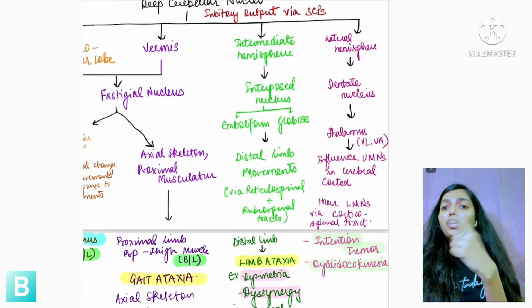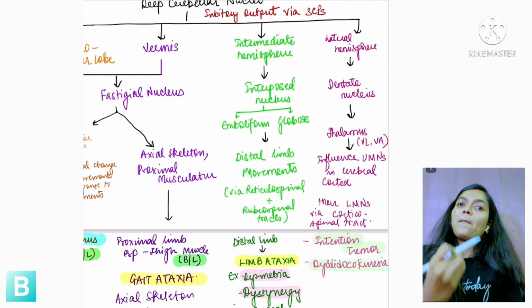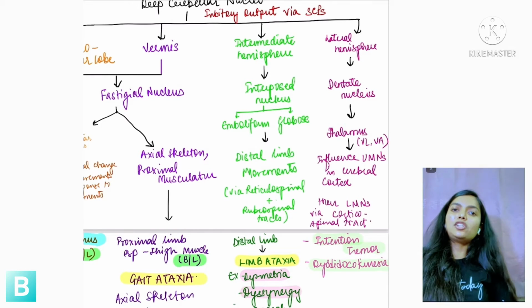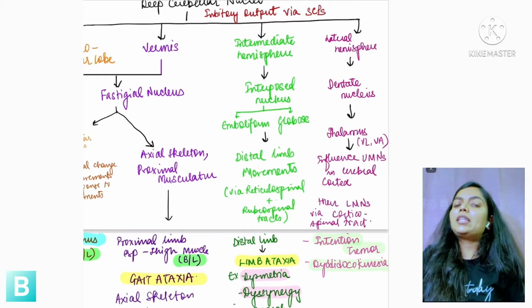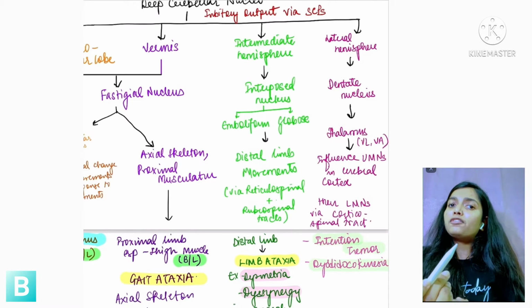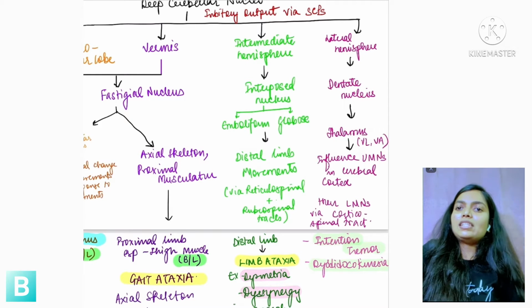But it is very important to differentiate from the resting tremors caused in Parkinson's disease. That tremor is present when the patient is not having any voluntary movement per se, hence the name resting tremor. And this is intention tremor, when the patient is actually going to perform some voluntary movement, but the error of that movement is not being corrected by the cerebellum, and hence the patient has intention tremor. What is dysdiadochokinesia?